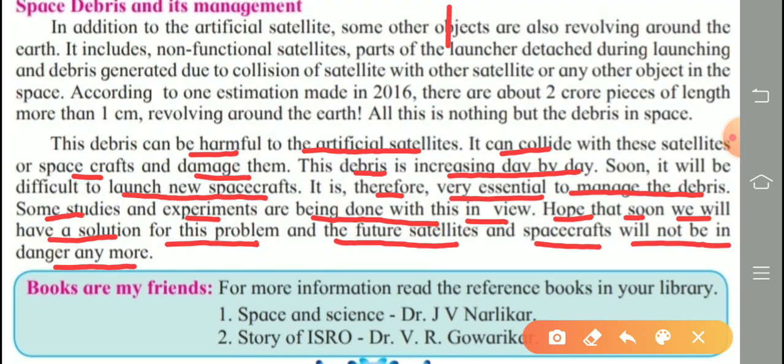So this is a very important point given for us. Space debris is waste material revolving around the Earth. Sometimes that debris collides with the artificial satellites and damages them. So it is very, very essential to manage all this debris.